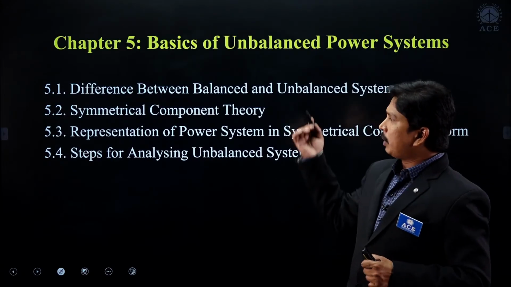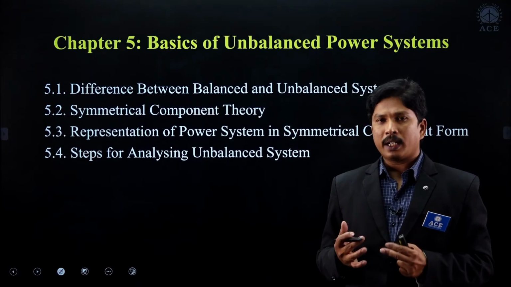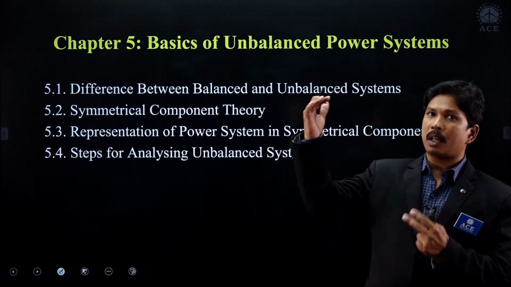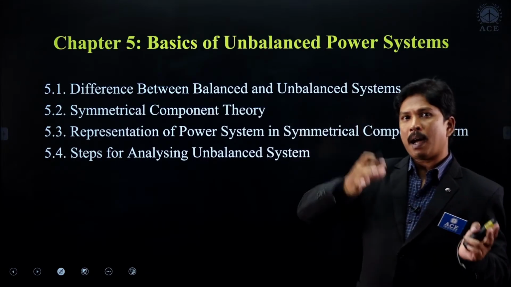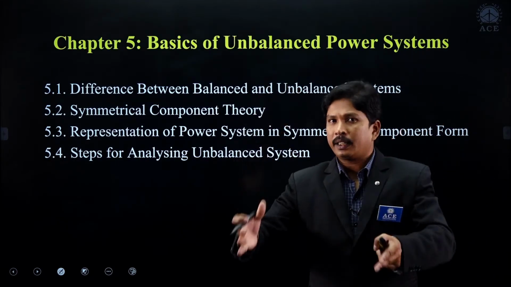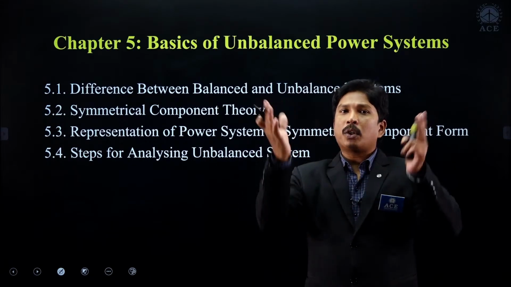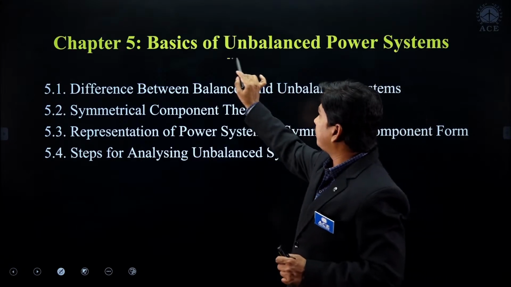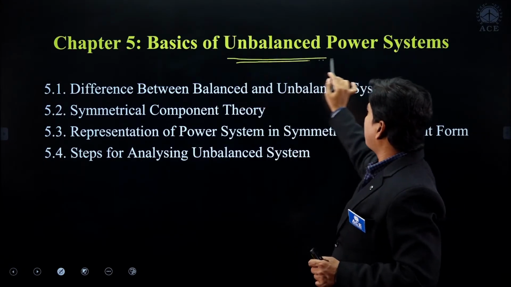But coming to the next one, we have to analyze the unbalanced system. In chapter 1 we saw balanced system analysis, balanced star loads and balanced delta loads, with some conditions. If one of those conditions is unsatisfied, the system becomes an unbalanced power system.